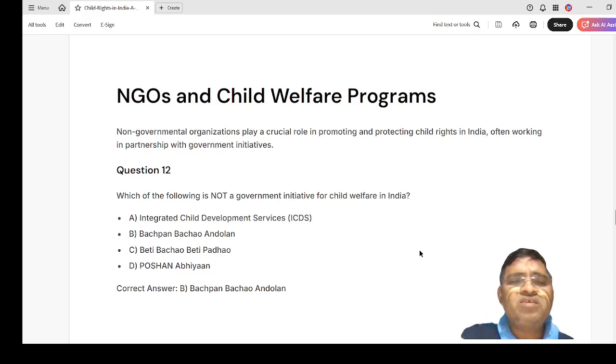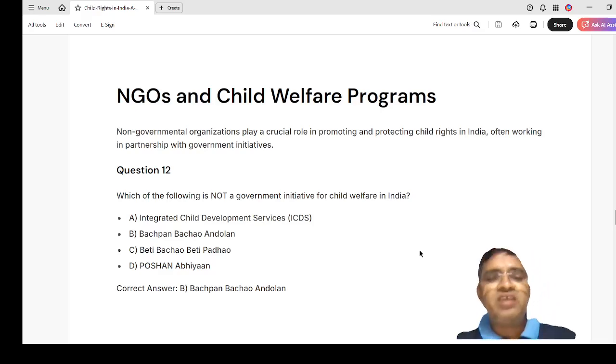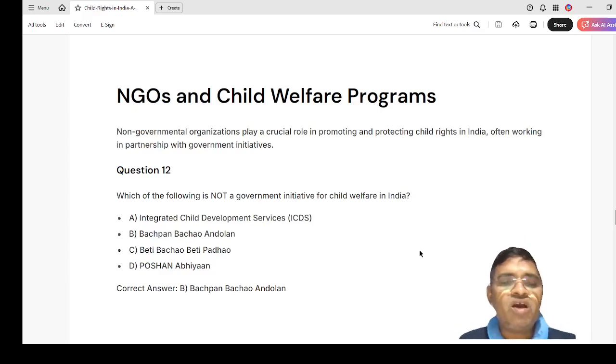Integrated Child Development Services, that is ICDS, Bachpan Bachao Andolan, Beti Bachao Beti Padhao, then Poshan Abhiyan. Here, which of the following is not a government initiative for child welfare in India? So, here the answer is Bachpan Bachao Andolan. Okay, it is Andolan. It is not a program.